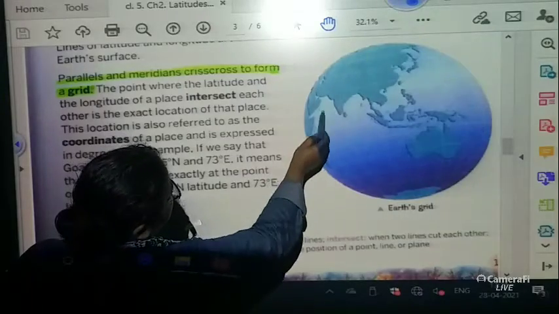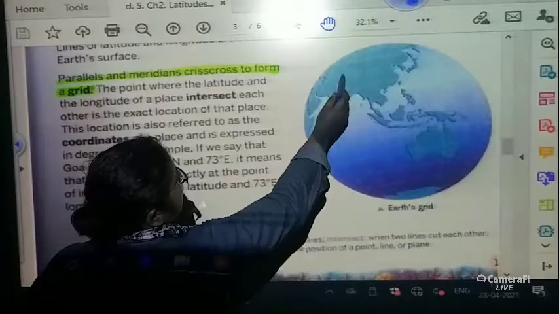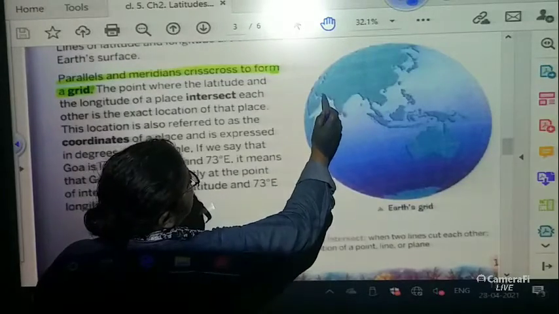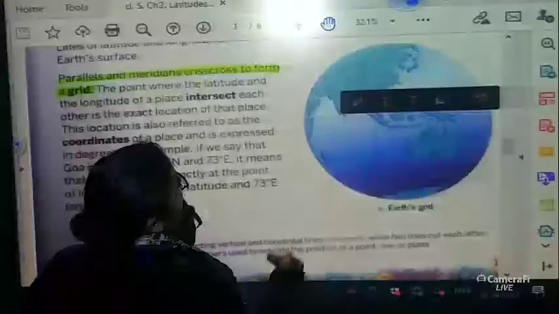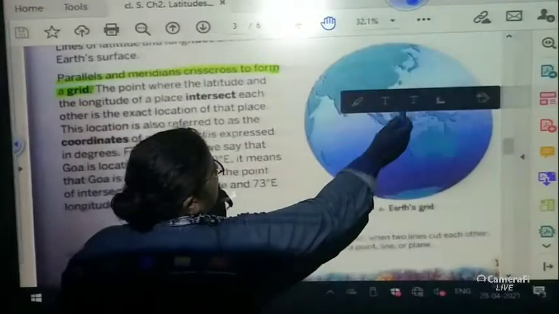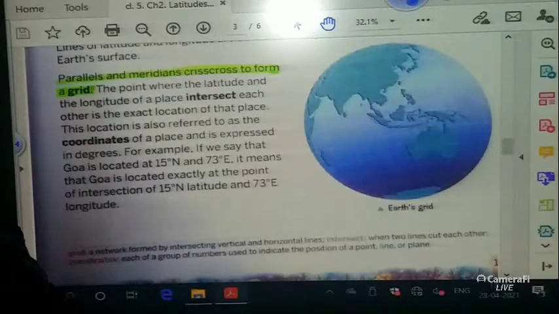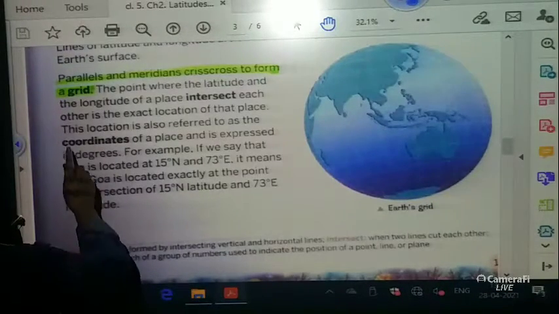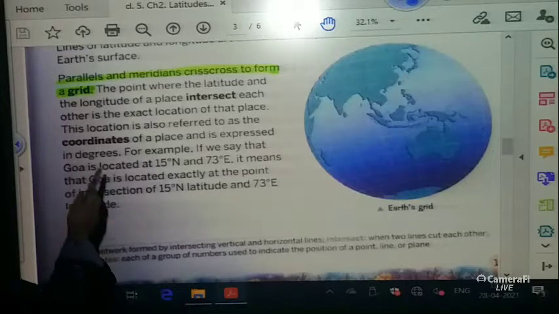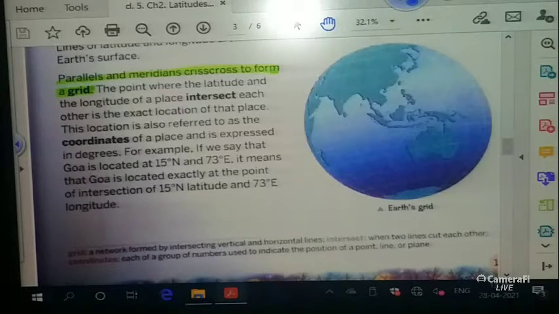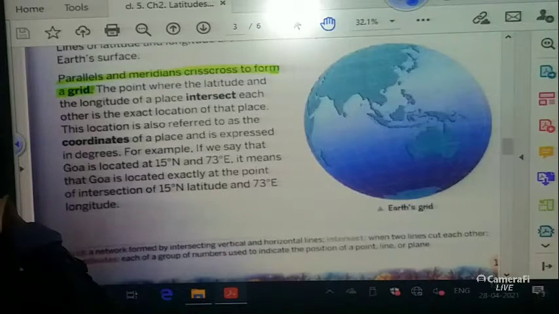Like over here, this portion is India and here it is cutting. This is the longitude, this is the latitude, so it is intersecting over here. This location is also referred to as the coordinates of a place and is expressed in degrees.